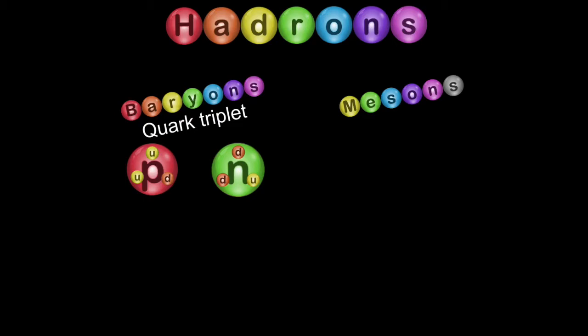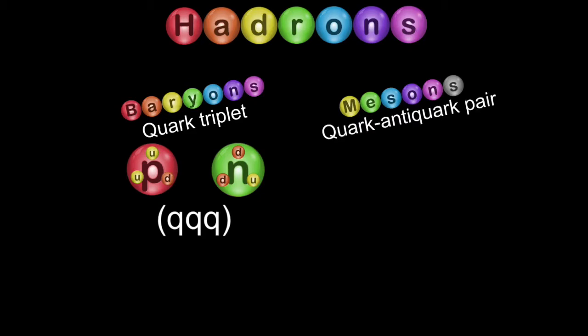Baryons are formed by a quark triplet, so QQQ, three quarks in a combination, and the proton and the neutron we've already seen are examples of a quark triplet, so they must be baryons. So any particle made of three quarks is an example of a baryon, and a baryon comes under the heading of being a hadron. Mesons, on the other hand, are formed by a quark-antiquark pair combination.